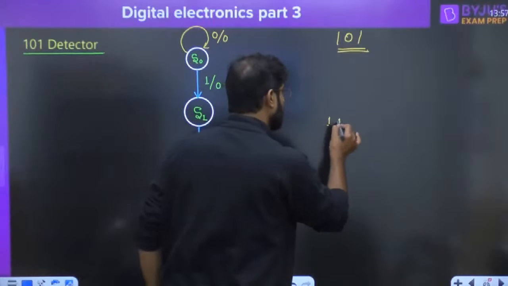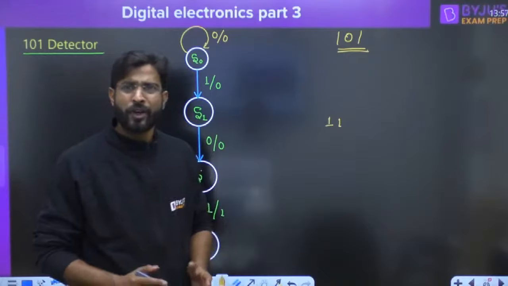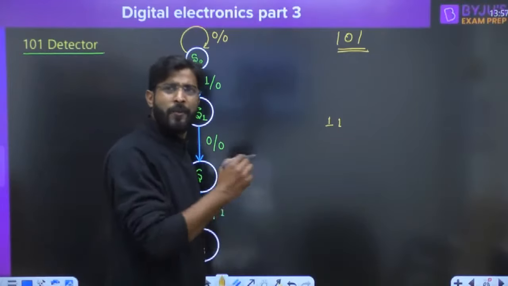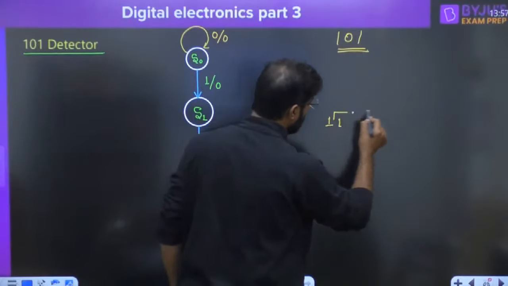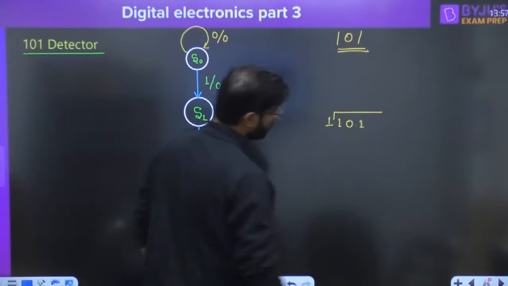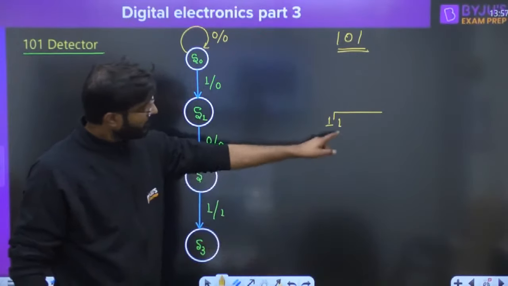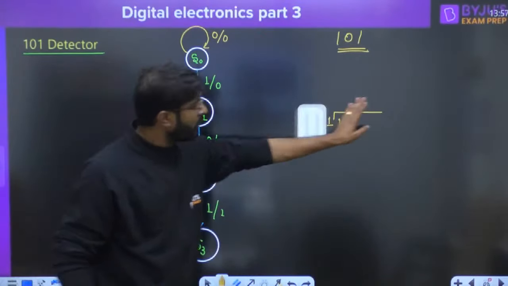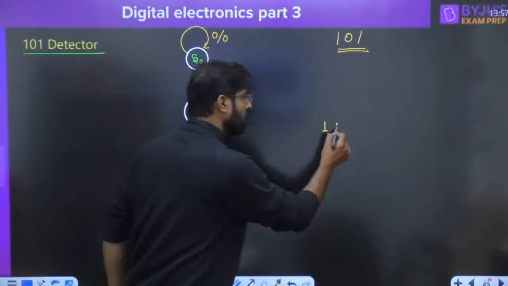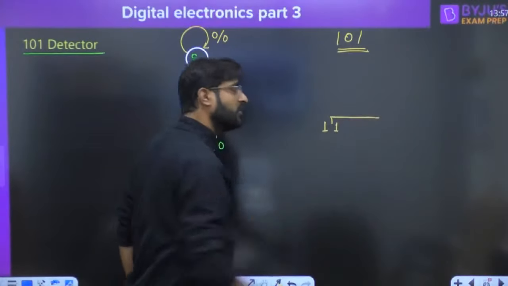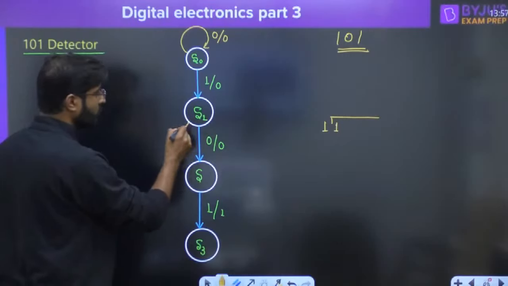But suppose the people will give you 1. Whether the sequence is going to be broken? No sir. Has the sequence been broken? It has not been broken, sir. Still you can say that sir, still I can make 101. Again we can make the 101. It means again after the 1 we are at S1 state and we have a 1. Still if someone gave 1, you will say we are still at the state which has a single 1. And which one having the single 1? S1.